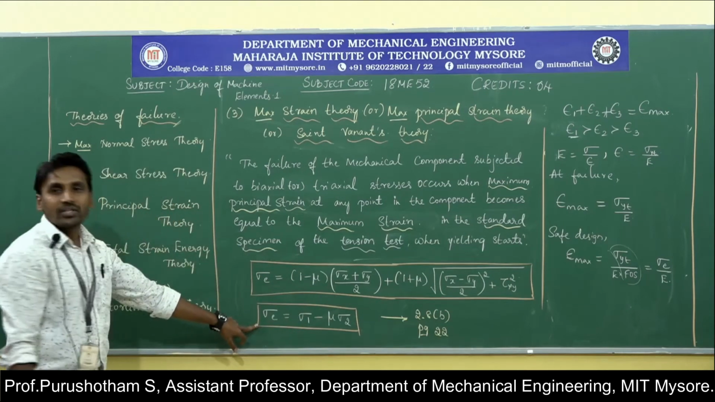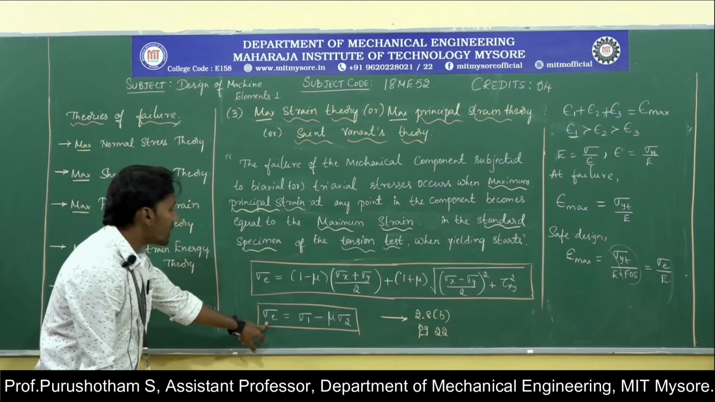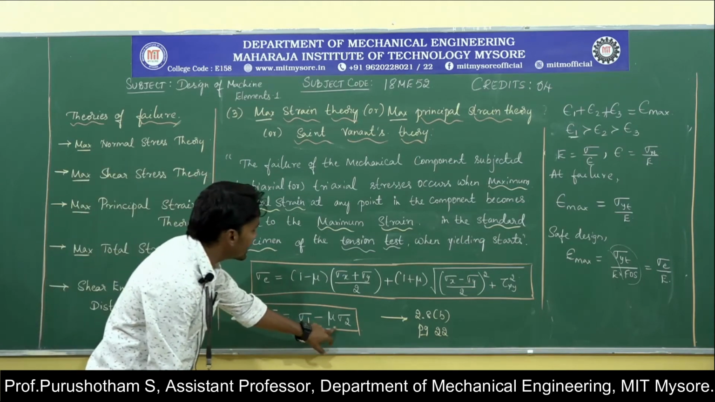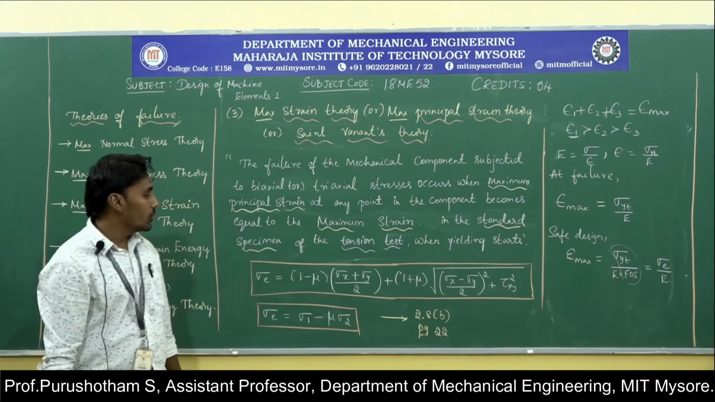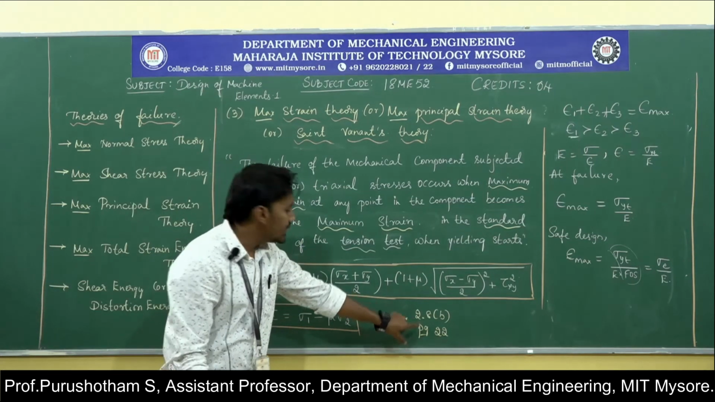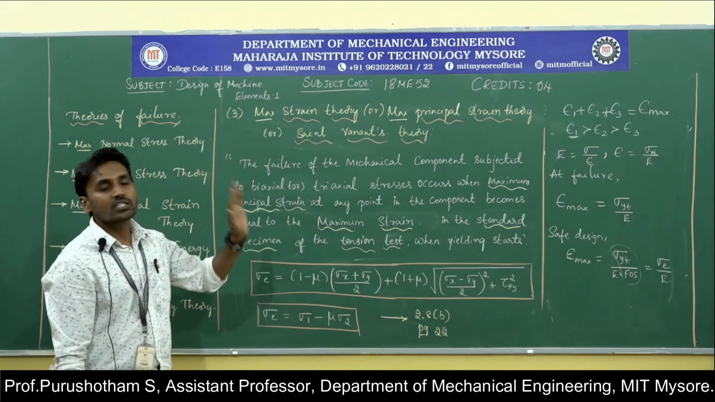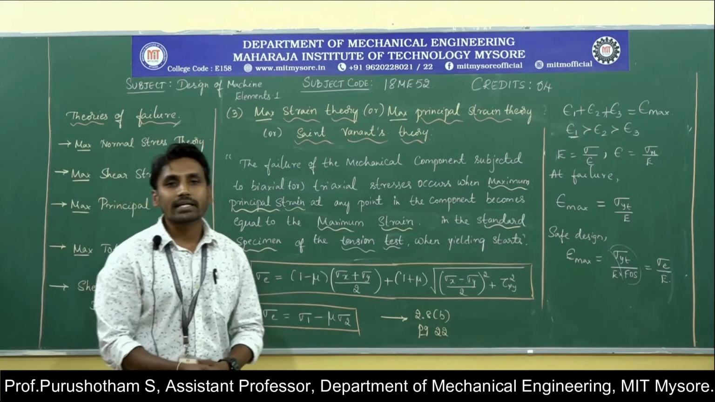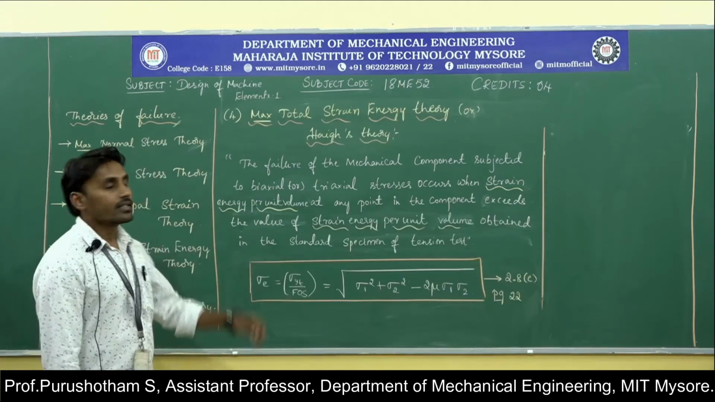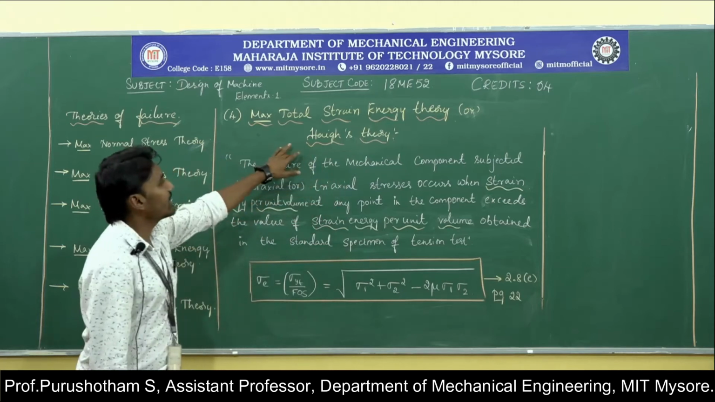Then, in terms of the principal stresses, sigma E is equal to sigma 1 minus mu times sigma 2. This is available in the data handbook, equation number 2.8b on page number 22. This theory holds good for brittle material. The next theory of failure is the maximum total strain energy theory, or ACE theory.